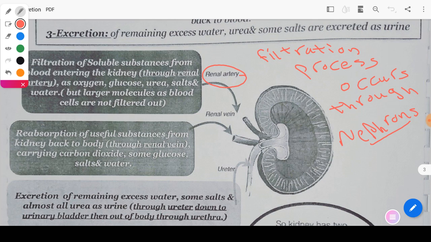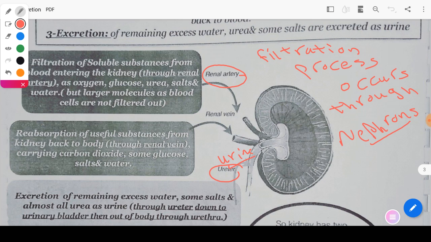After the formation, mixing the excess salt, excess water, and the urea forms urine, the urine is delivered to the ureter, and through the ureter starts the path of the urine to the urinary bladder to be stored until it is got rid of through the urethra.